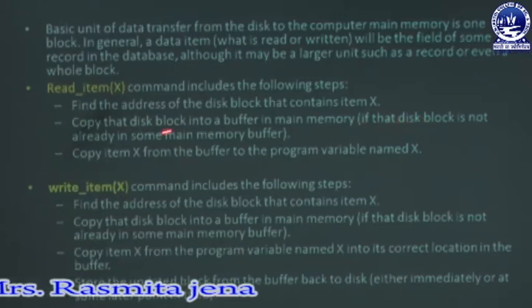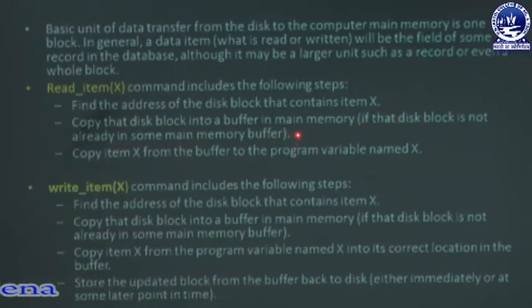If the disk block is not already in some main memory buffer, that is, if the disk block is not present in the main memory buffer, then we copy that disk block into the main memory buffer.